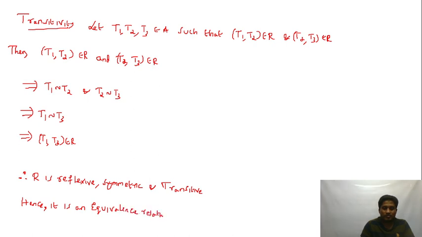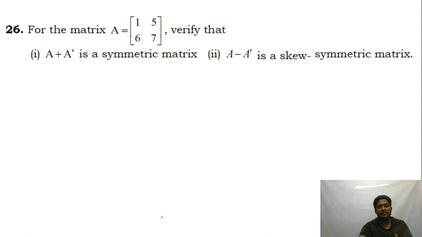So this was a question on relations and functions. The same in the finals: you will get a 3 marker. The first question will be on relations and functions only. In fact, you get one relation question because this time for the 5 markers they have given a function one-to-one and onto question. So the 3 marker will be a relation question only. Okay, question number 26.